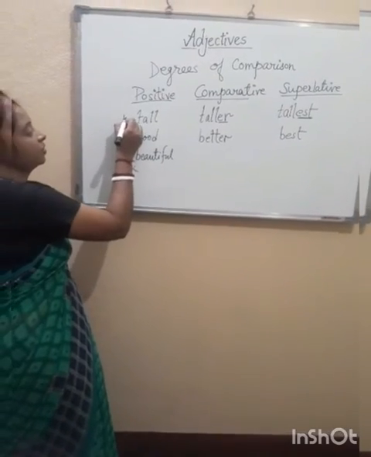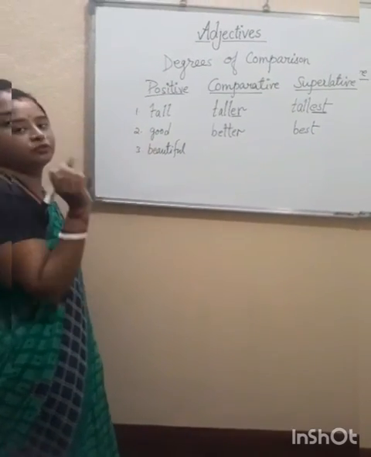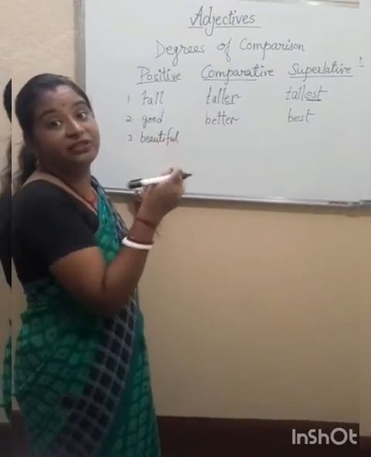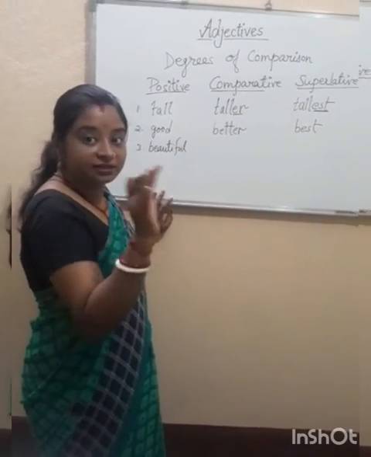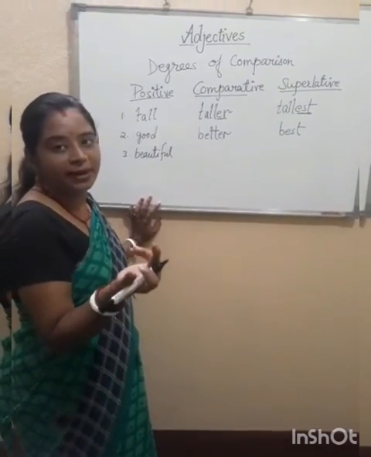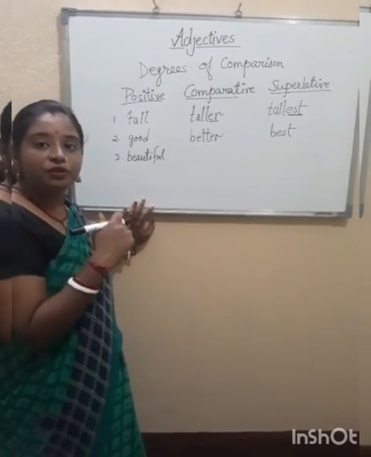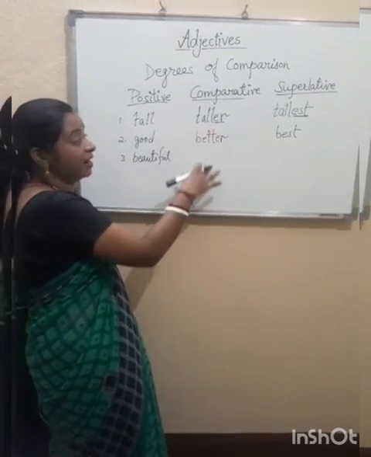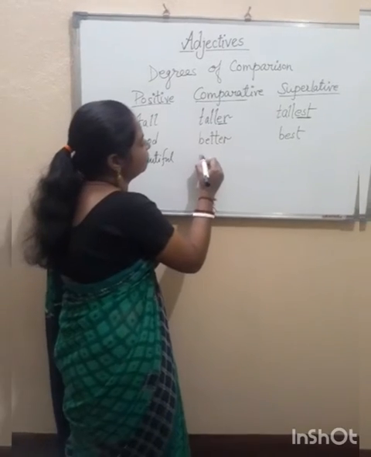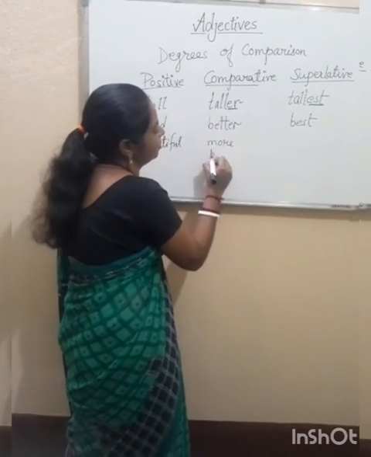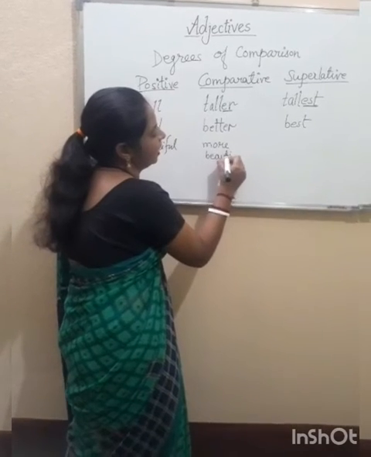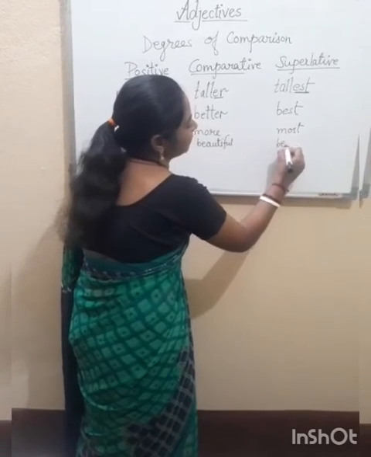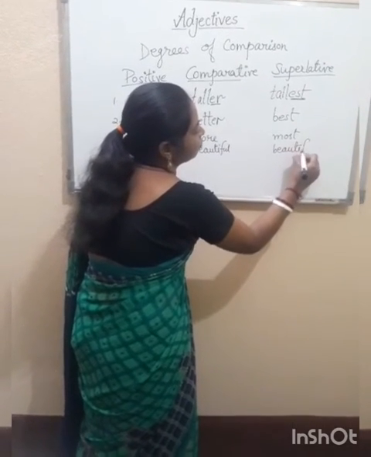Coming to the third example, this is beautiful. Now beautiful, we cannot add er here also. That's why I have taken three different examples, so that you can understand the three different types, means how we change into comparative and superlative. So in case of beautiful we are going to use more, where we use er, but if adding er is not possible, in that case we use more. More beautiful and most beautiful. Okay. More beautiful and most beautiful.